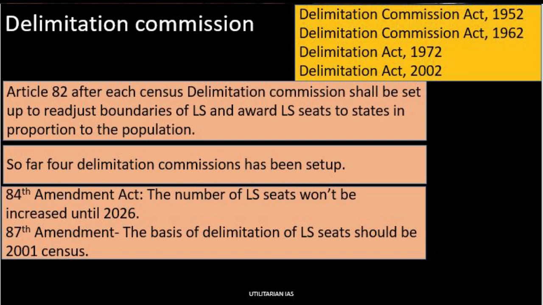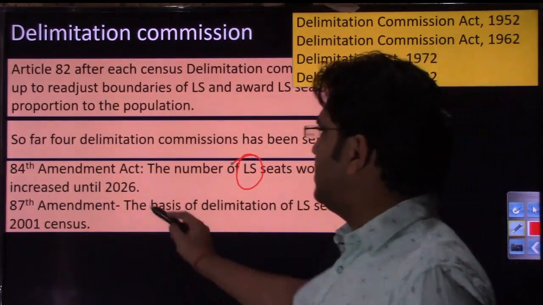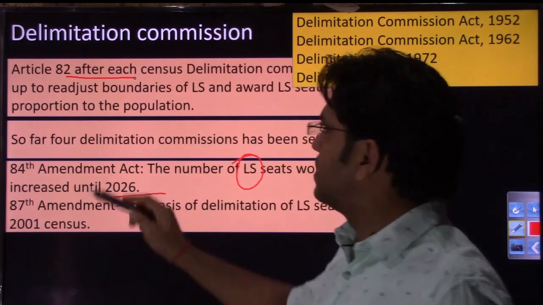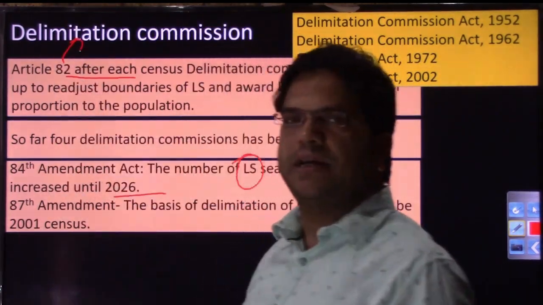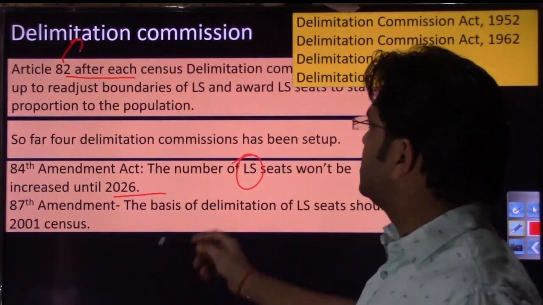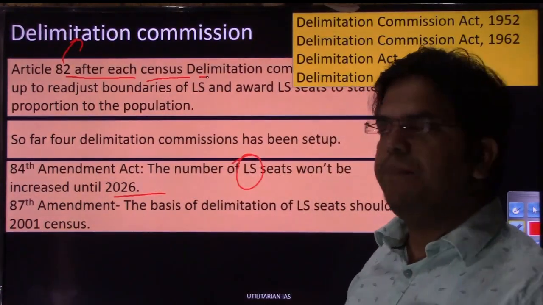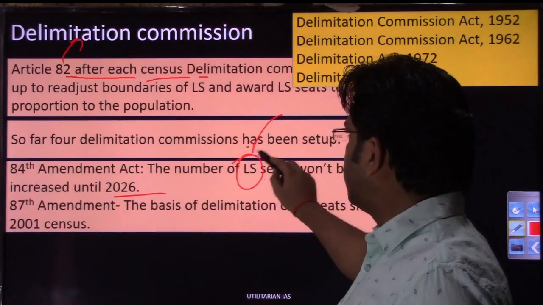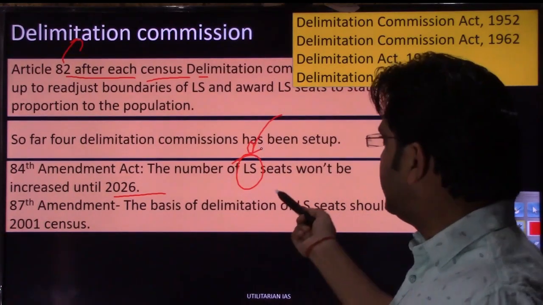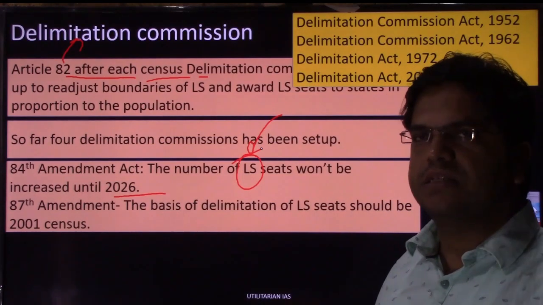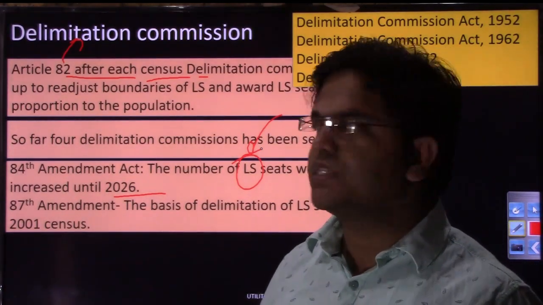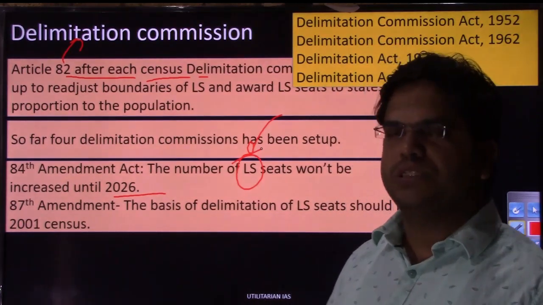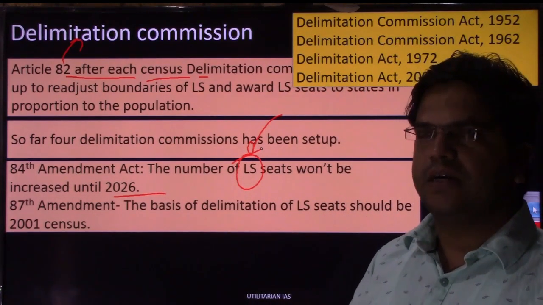Now the question arises: why have we fixed these Lok Sabha seats until 2026 by the 84th Amendment? Because the basic purpose of establishing the Delimitation Commission under Article 82 was that population increases every census, and in keeping with that increasing population, the Delimitation Commission will keep recommending how many Lok Sabha seats each state should get based on population increase. If the population of Rajasthan, Bihar or Uttar Pradesh has grown more, they get more seats, and if the population in Kerala and Tamil Nadu is lower, they get fewer seats, increased at a lower rate. So that was the logic.